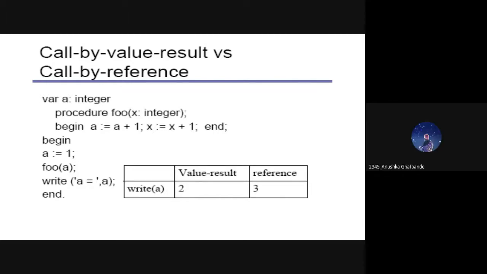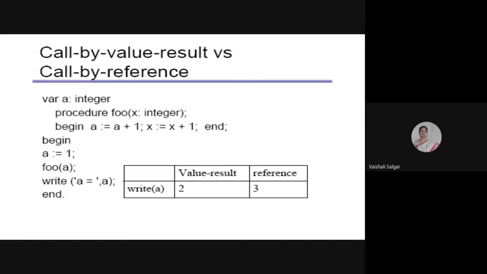Ma'am, can you repeat again? See, in Pascal, when we are saying call by value result, it means A is equal to A plus 1. This A is already declared in the main procedure. In the main program, A is equal to 1, right? Now when I'm calling foo A, the copy in phase will pass this value, which will be mapped with X. Okay?